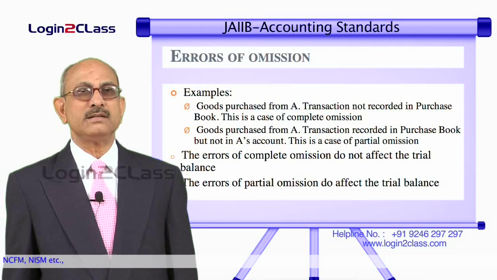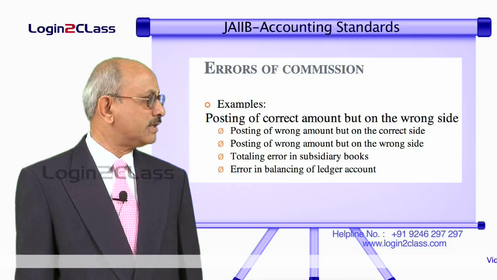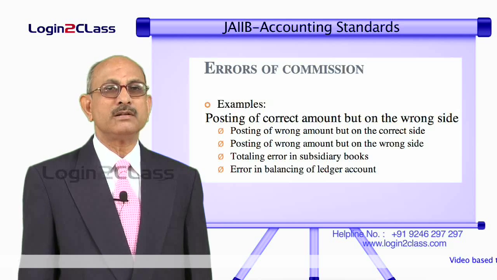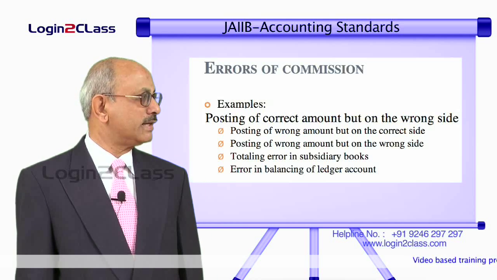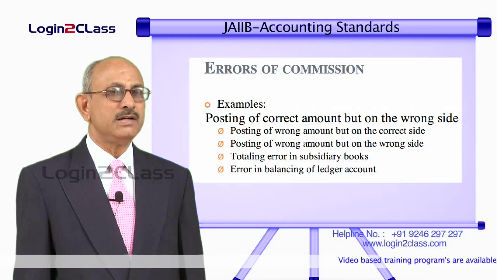Then coming to errors of commission, some examples can be like this. One is posting of current account but on the wrong side. That means you have taken the amount correctly, but instead of debiting you have credited it, or instead of crediting you have debited it.